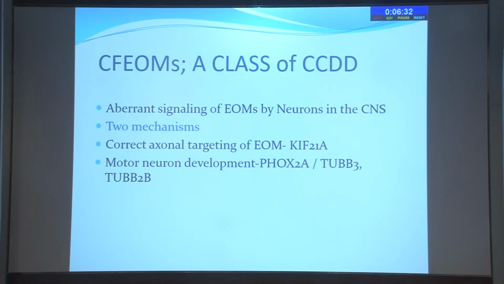The other is motor neuron development, which involves things like PHOX2A, TUBB3 and TUBB2B. So these basically affect the CNS development. So there is a more generalized and more systemic problem. When you have a problem with TUBB3 and TUBB2B particularly, a lot of aberrant innervation can be seen in these cases. We will be coming to that.